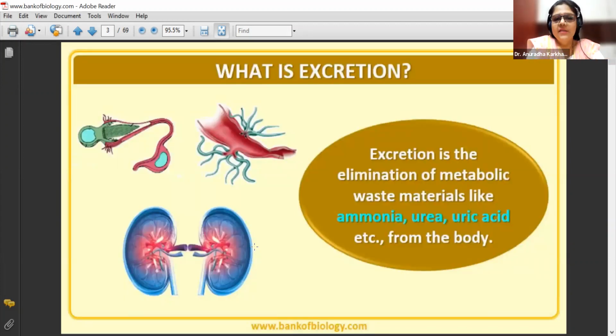So what exactly is excretion? Eleventh standard. Yes, this chapter is from 11th standard. Yeah, what's your doubt? Why is the T wave bulging on the ECG graph? What does the T wave represent?